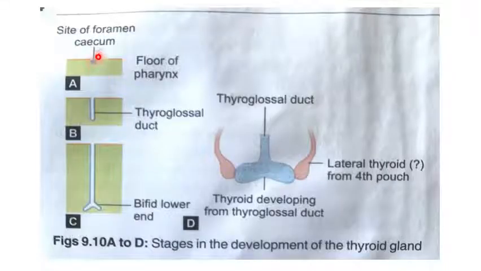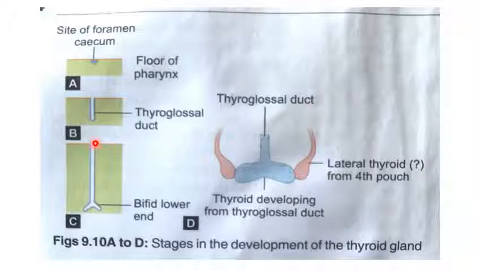Now, this is the site of origin of the thyroglossal duct that is known as foramen cecum. Here, some of the endodermal cells of the primitive tongue, present behind the tuberculum impar, proliferate. Then they invaginate in the substance of the tongue to form a thyroglossal duct.